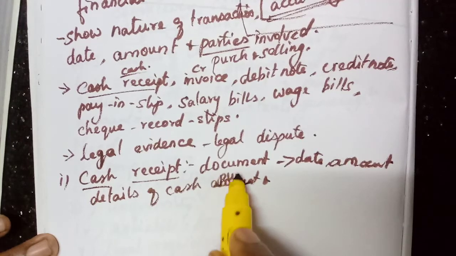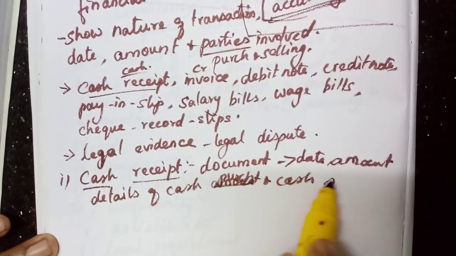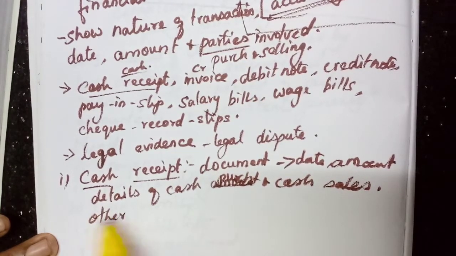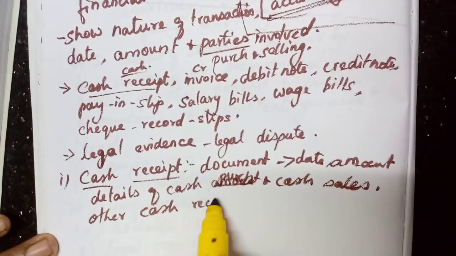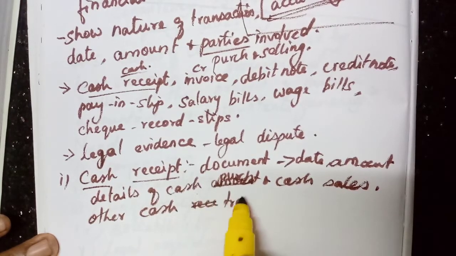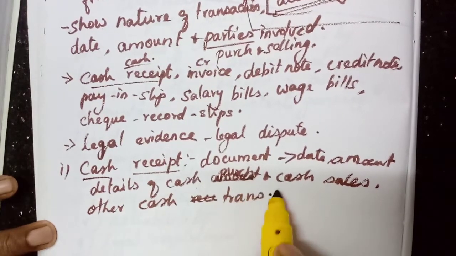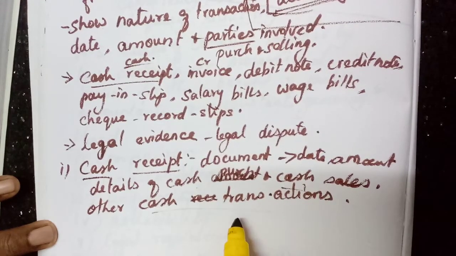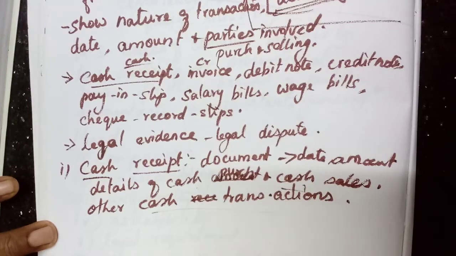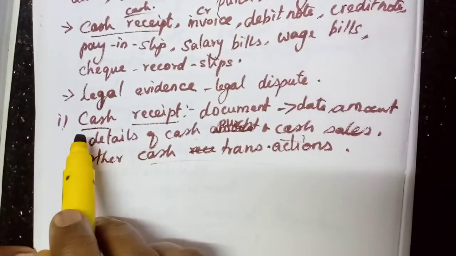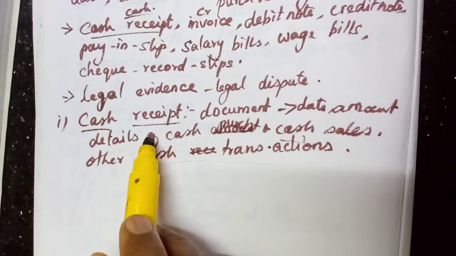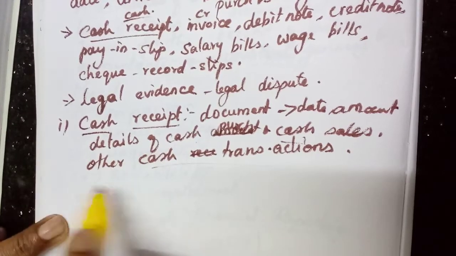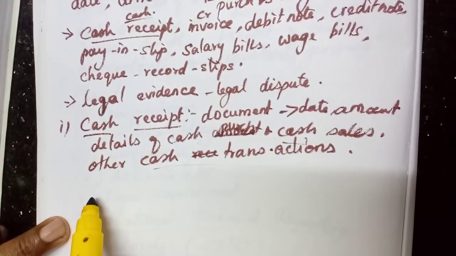Okay, cash purchase and cash sales. Then any other cash transactions. If they receive cash, we have to issue one cash receipt. Okay, for any type of cash transactions, we need to issue the cash receipt. That is the evidence, and that evidence we can say is the source document. For any cash transactions, we issue cash receipt.